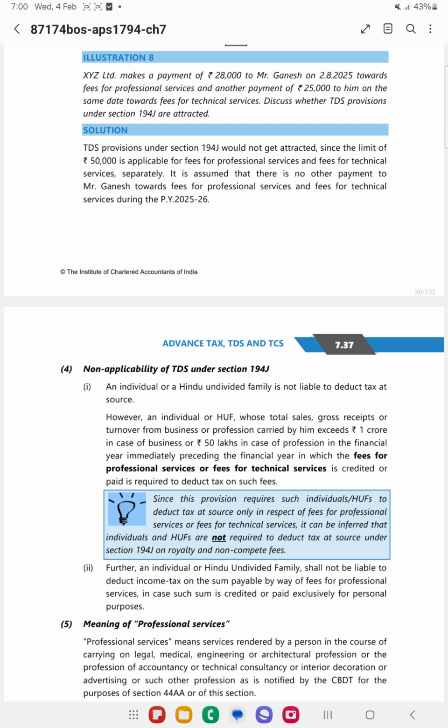However, in case of royalty and non-compete fees, no TDS gets applicable in respect of individual and HUF. Also, if the professional fees is for personal purposes, then TDS will not get applied.